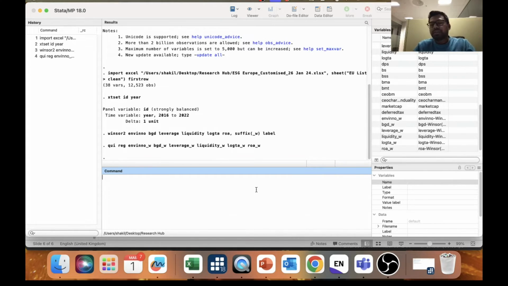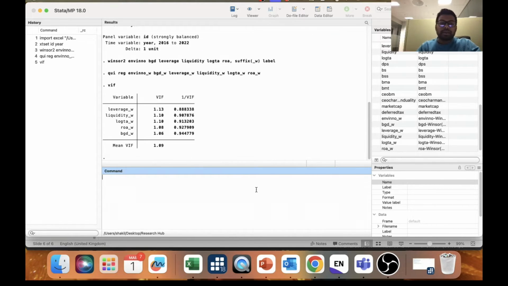To check whether there is a multi-collinearity issue between the variables, we use the variance inflation factor. This is pretty simple. You just type vif, and then you'll get the VIF results. There is a benchmark for VIF. Some people take it as 5, or some people take it as 10. You can see all the values are below 5 or below 10. So we don't have any multi-collinearity issue between the variables.